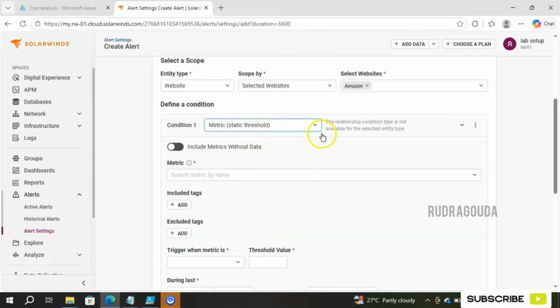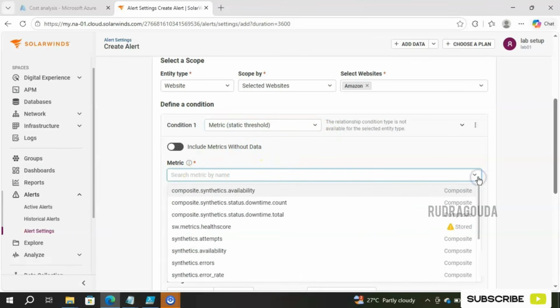Okay, I just selected that static threshold, and you need to define the exact metric here. To search the metric, simply click on this drop down button, or else you can search a particular name over here. Based on that, it will display the available metrics. For example, I want availability related. As of now on my screen itself, I can see that synthetics availability is available.